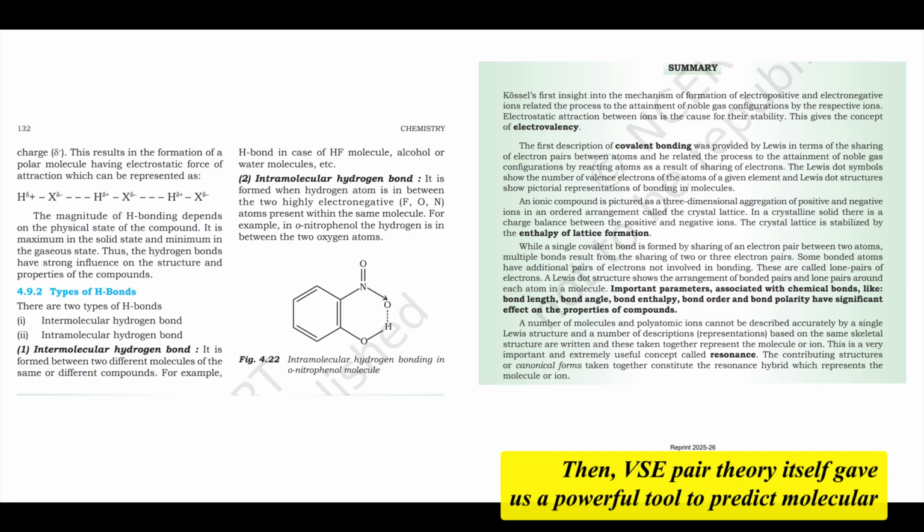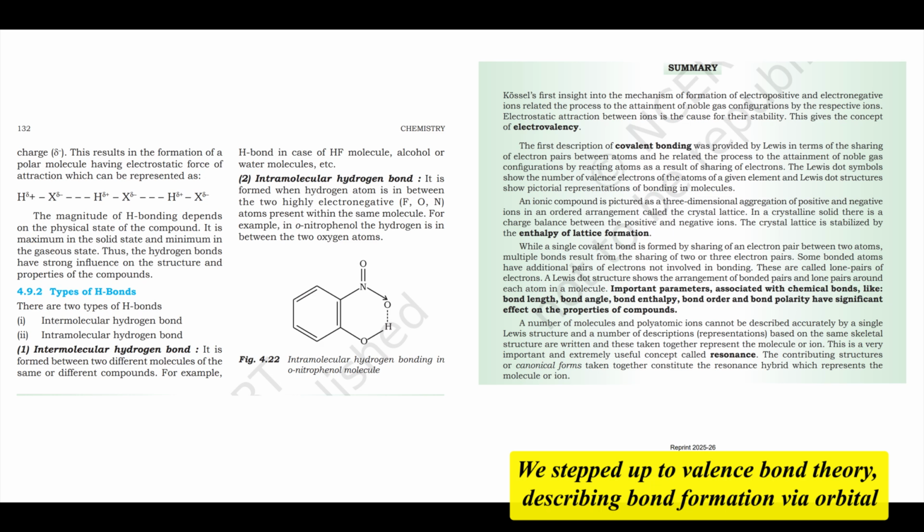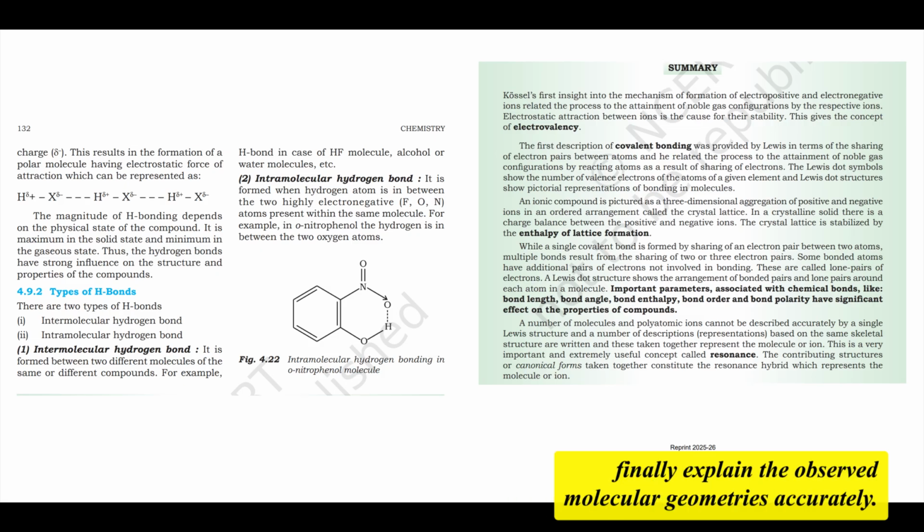Then, VSEPR theory itself gave us a powerful tool to predict molecular shapes based on minimizing electron pair repulsion, explaining deviations due to lone pairs. We stepped up to valence bond theory, describing bond formation via orbital overlap, sigma and pi bonds, and introducing hybridization, sp, sp2, sp3, to finally explain the observed molecular geometries accurately.